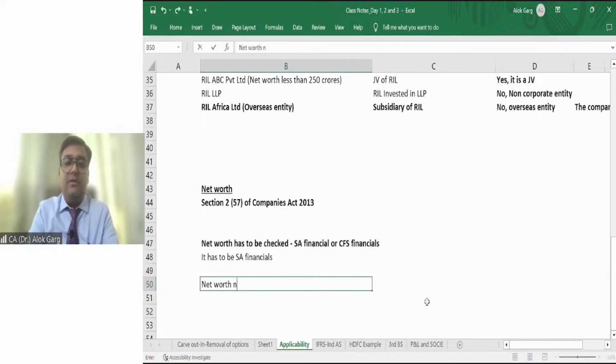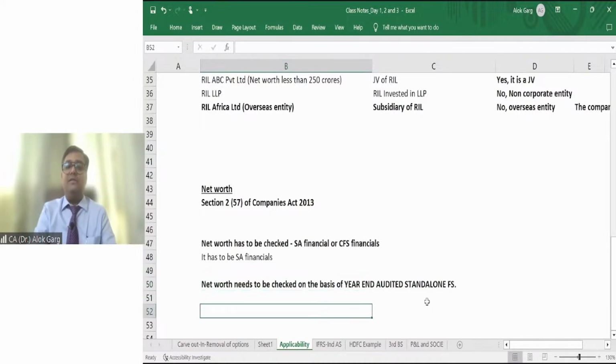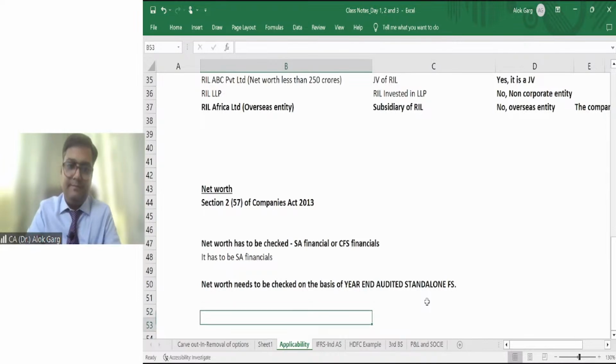Net worth needs to be checked on the basis of year-end audited financial statement, right? Year-end audited standalone financial statement. Is that clear? Net worth has to be checked on the basis of year-end audited financial statement.